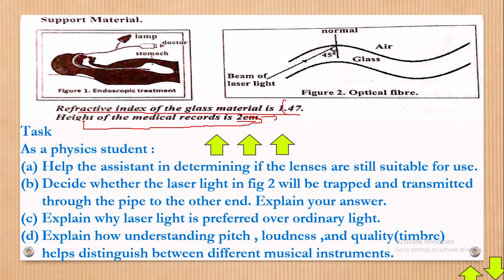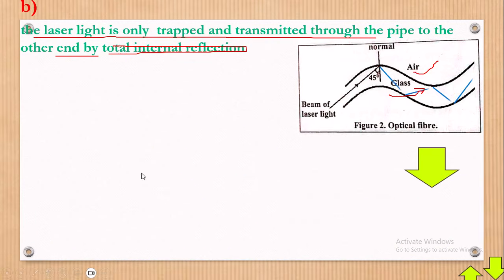Now the refractive index is 1.47 of the glass material here. Now, is there use of that refractive index? Let's go and look into that. Is there use? We shall be seeing that. So let's go and see if there is use for that refractive index.